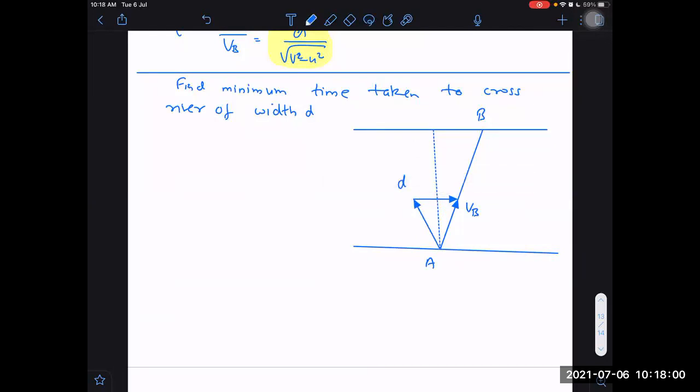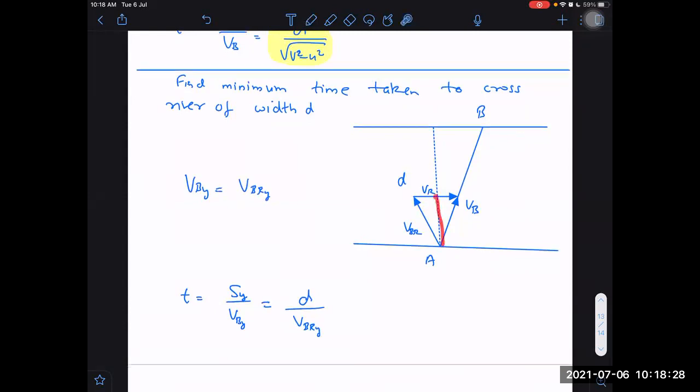In this triangle, this is VBR and this is VR. I want the time taken to be minimum. What is the time taken? Time taken can be written as displacement along y upon VB along y. What is the displacement along the y-axis? D. What is the velocity along the y-axis? Notice VB along y is also equal to VBR along y, right or not?